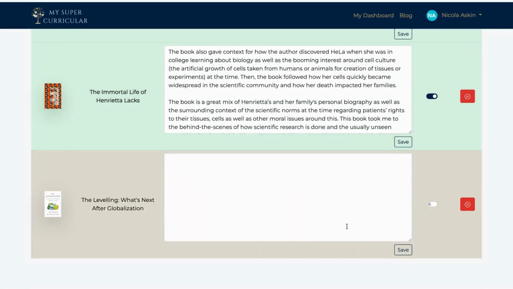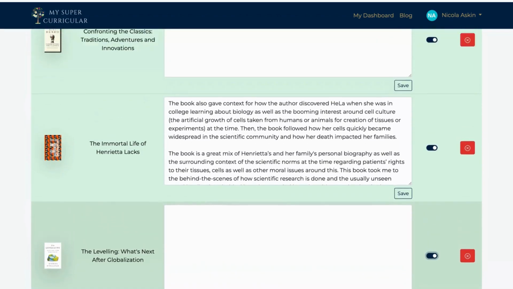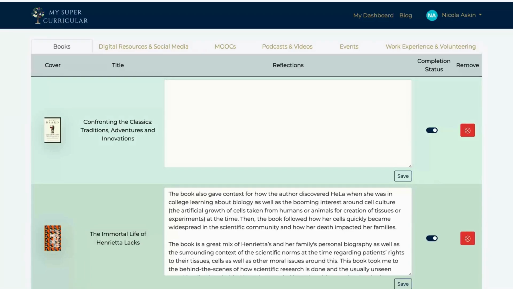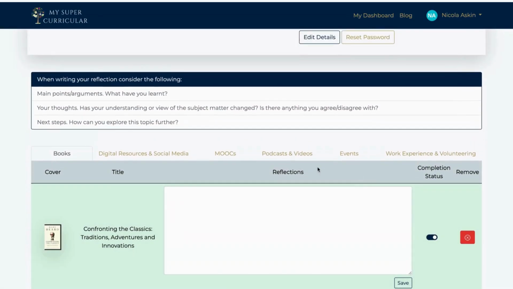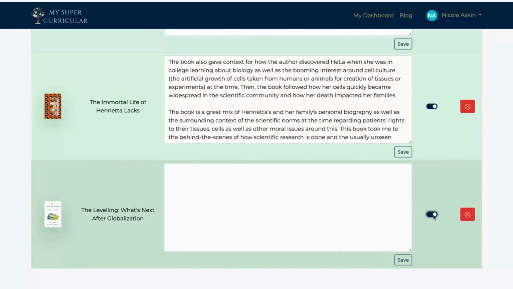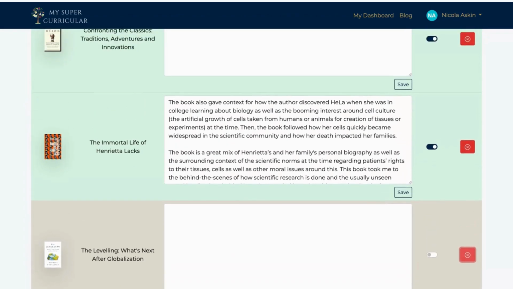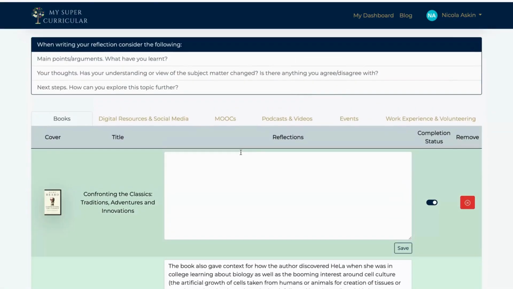Anything that you've saved but have not yet accessed or completed will be in this buff colour here. Once you've actually completed this resource, then you can click on the completion status toggle and it changes to green, give you an indicator of how many activities you've completed and perhaps what you still need to go back and deal with. As you look at your resources that you've saved in here, there may be something that you've decided you don't really want to do anymore, that it's no longer part of your super curricular, it's not a direction you want to follow, and you have the opportunity to delete that with that little red box there.